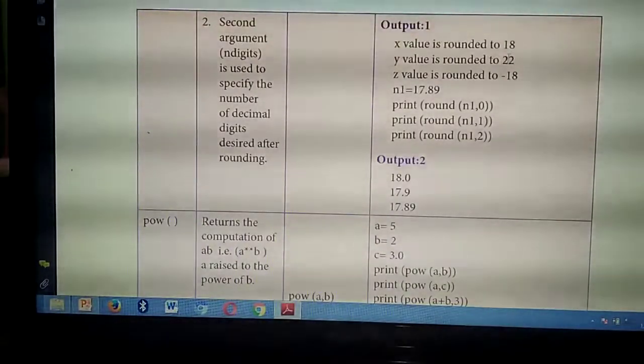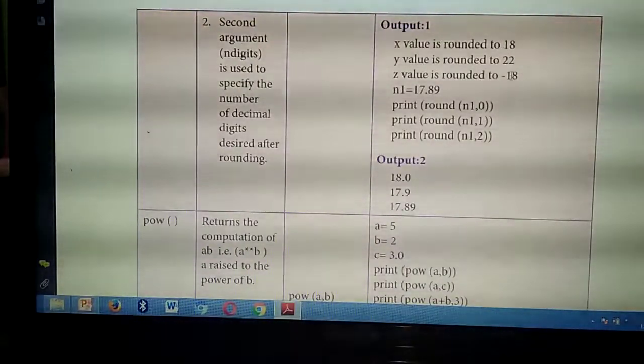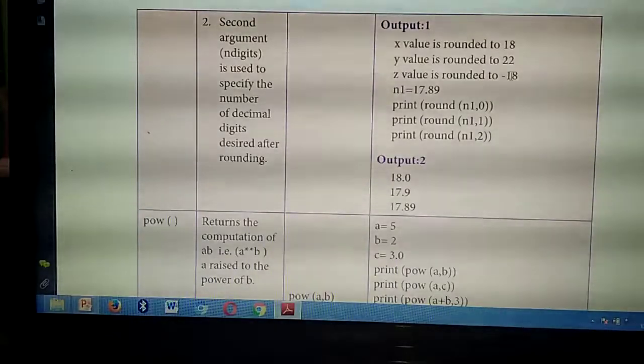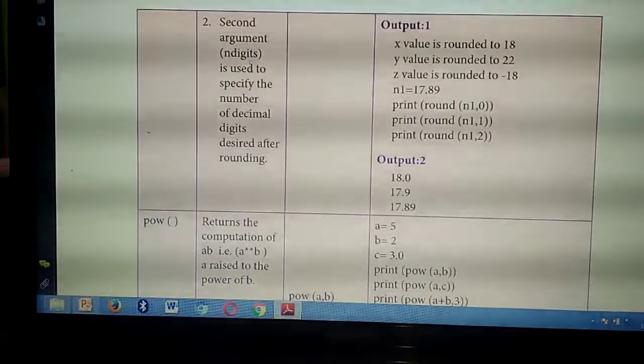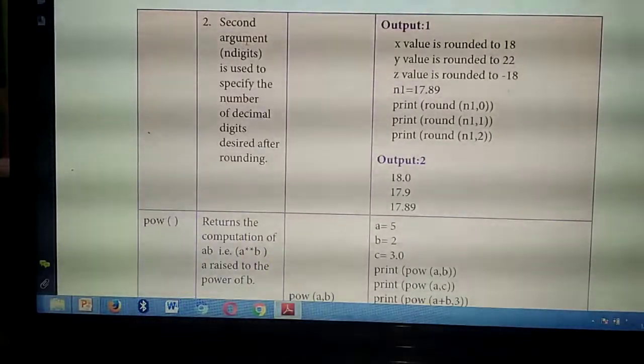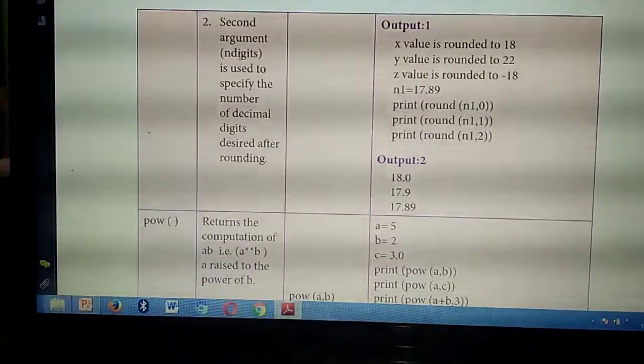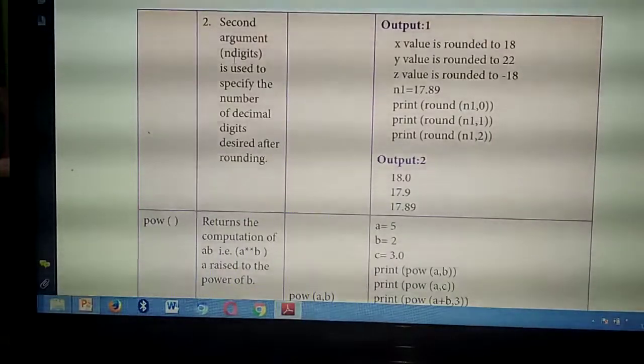So, see the first output. X value is rounded to 18, 22 minus 18. This already you know, isn't it? Then, same thing, second argument. Okay, already you have studied the first argument. Second argument means you are going to specify how many number of digits you need to round.